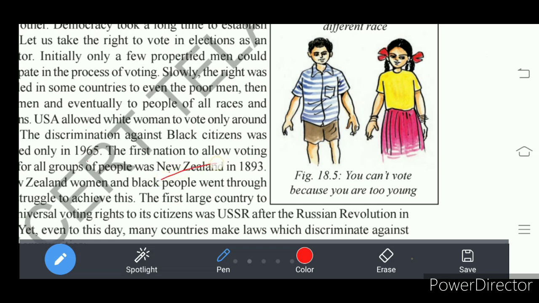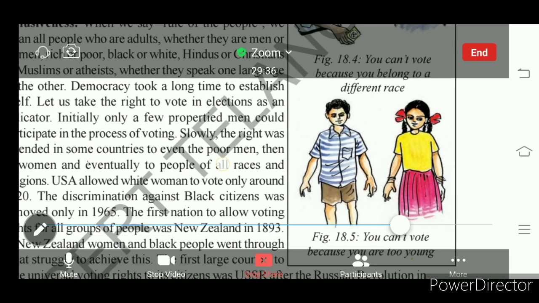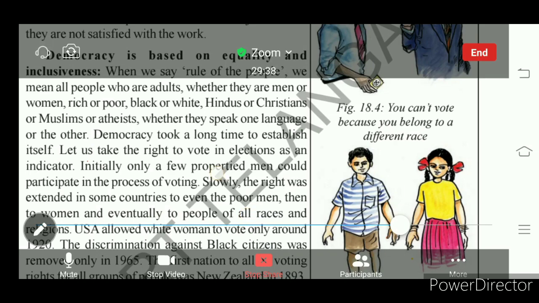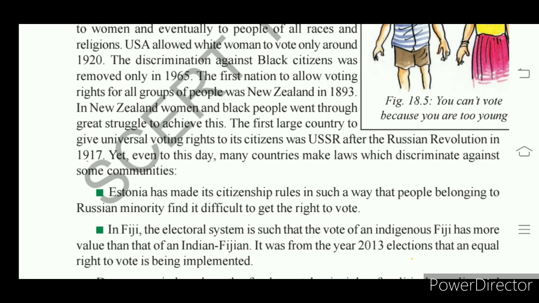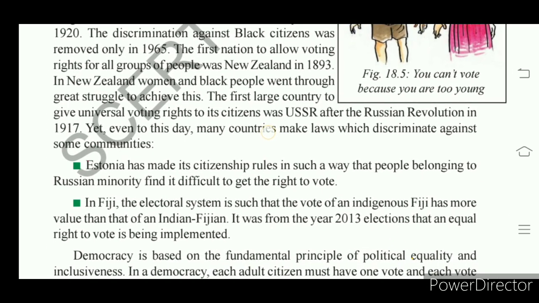Understand? So here in democracy we find equality. Everybody is given equality. Everybody is included in democracy. So democracy is based on equality and inclusiveness. Understand? This is the point. Okay. Here some examples are given to know the value of right to vote.